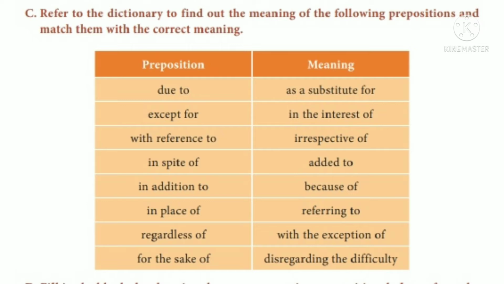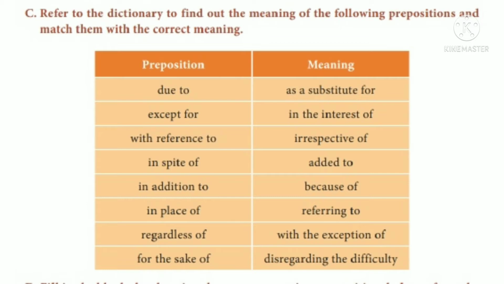Dear students, if you have the textbook, you can take page number 43 and mark the answers there also. Those who do not have it, just listen. Here, exercise number C. Refer to the dictionary to find out the meaning of the following prepositions and match them with the correct meaning. So, before marking the answers, you had better put 1, 2, 3 in the preposition column so that it will be easy when you match the meanings on the other side.